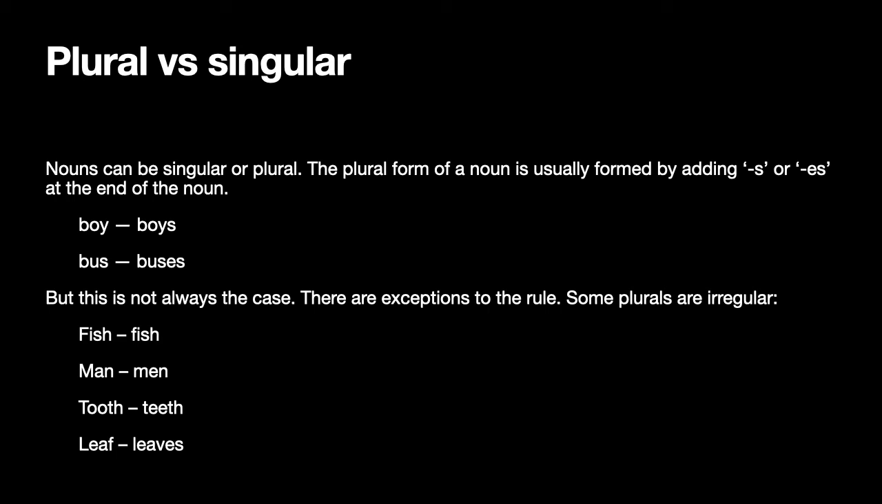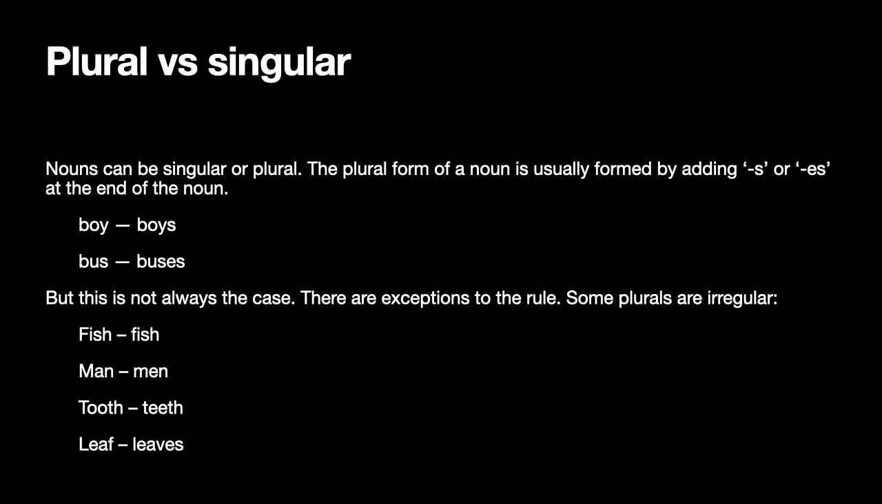Many words in English are actually exceptions to this rule, and such plural formations which do not use the addition of s or es at the end of the word are called irregular plurals. Examples: the plural of fish is fish itself. You don't say fishes. It's fish, fish. Man, men. Here you don't add an S at the end, but rather you change the vowel in the midst of that word. Same for tooth, teeth.